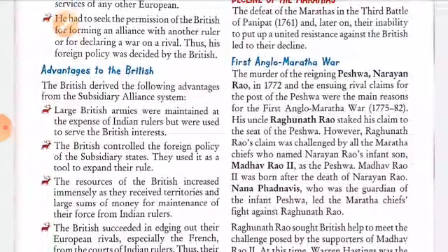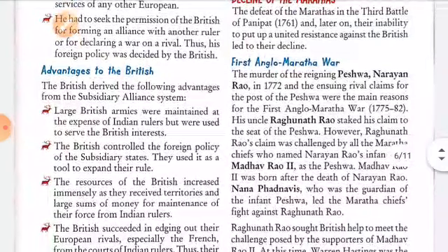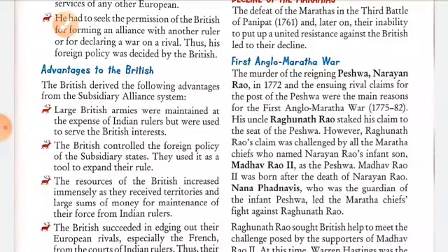They never united. All the Marathas never united to fight against British rule, and that was the main reason for their decline.